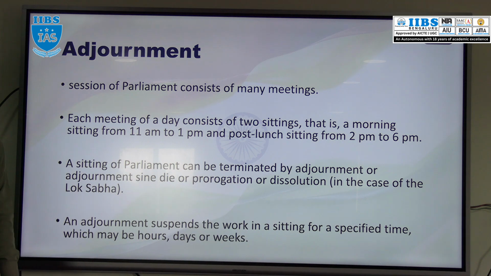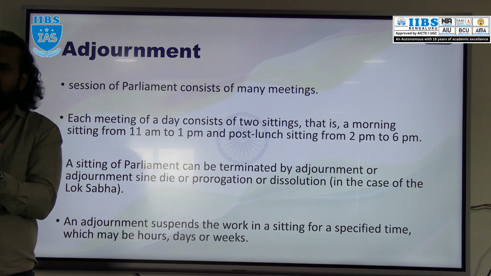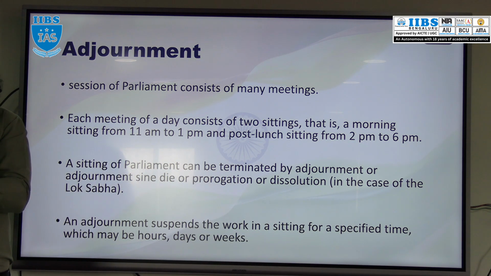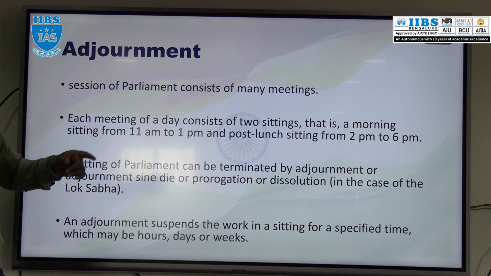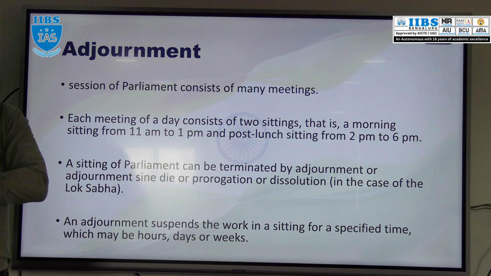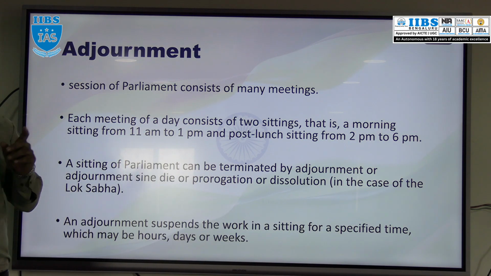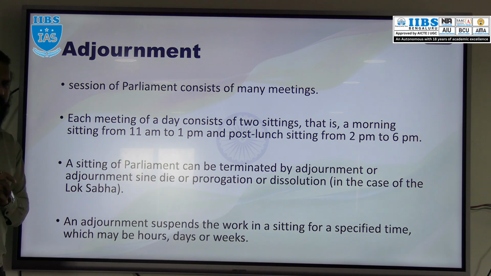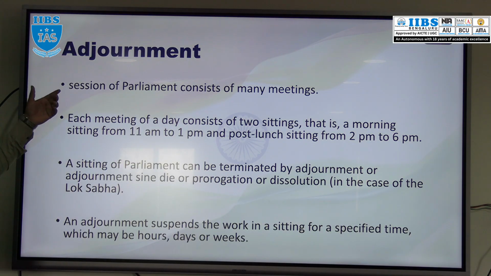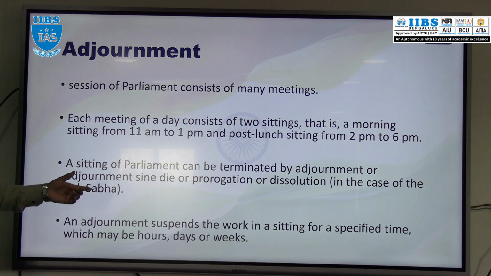Please remember, adjournment is nothing but the temporary termination, or temporary suspension, of the sitting of the session of both the houses of the parliament. And who will issue this adjournment? Adjournment will be issued by the presiding officer of the respective houses. Speaker in case of Lok Sabha, chairman in case of Rajya Sabha, right? So that is about the adjournment.